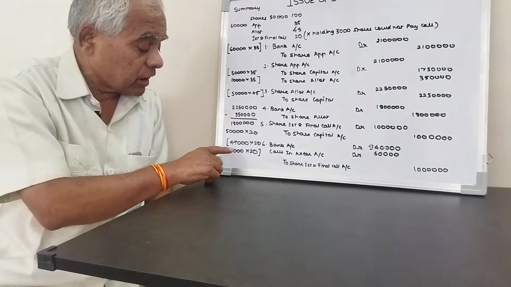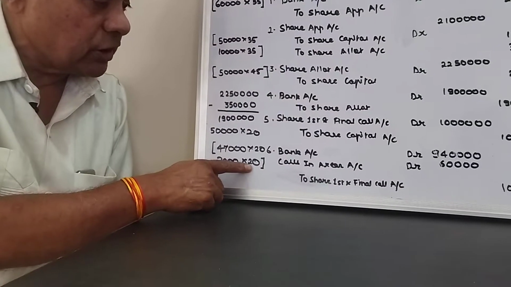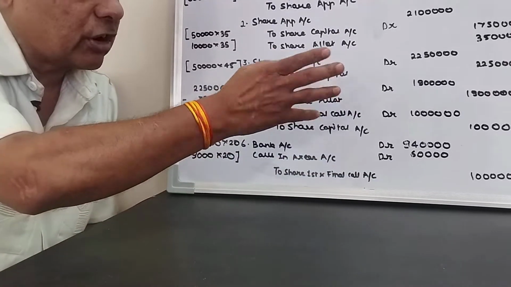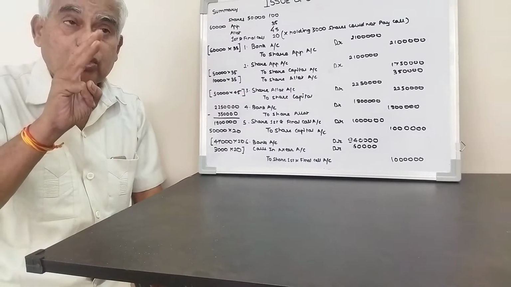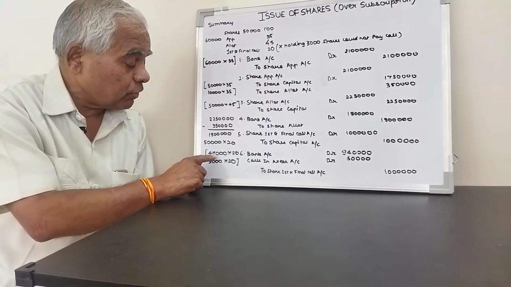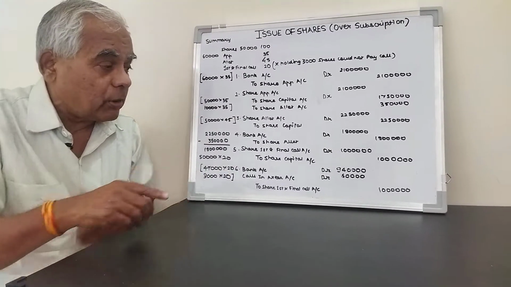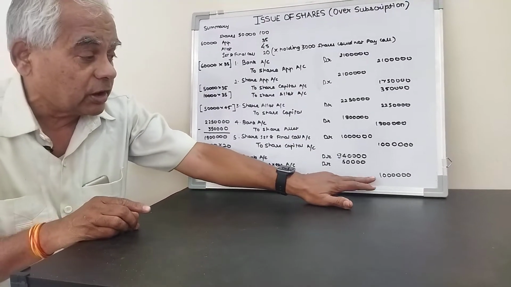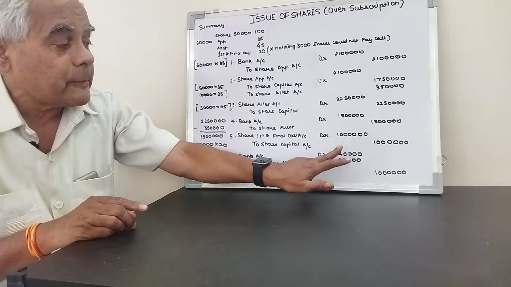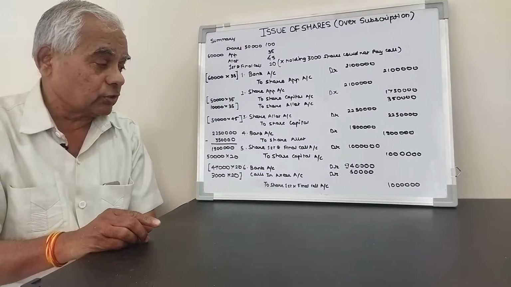The call scenario figure we calculated is 3,000 into 20, 60,000. The balance amount is received. Number of shares 50,000, from that 3,000 shareholders could not pay, so 47,000 into 20, amount 9 lakh 40,000. Or we can calculate the balancing figure, 10 lakh minus 60,000, balancing amount 9 lakh 40,000.